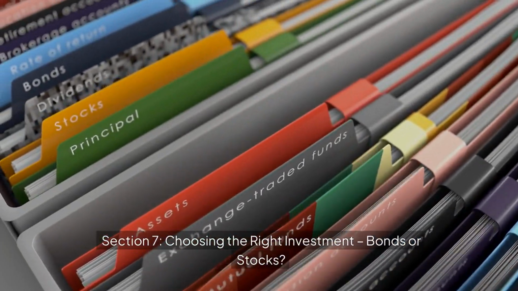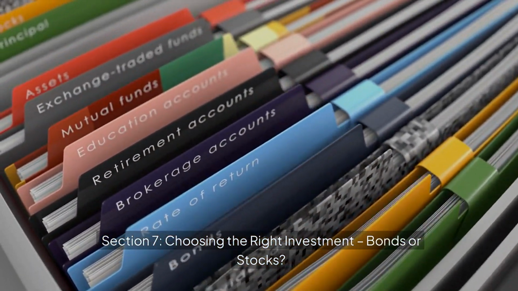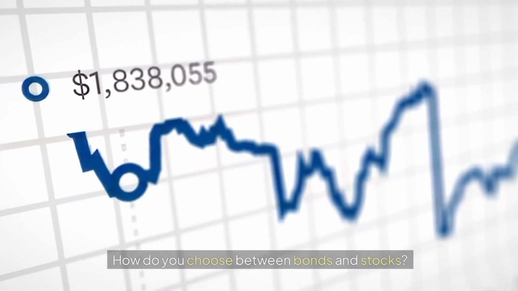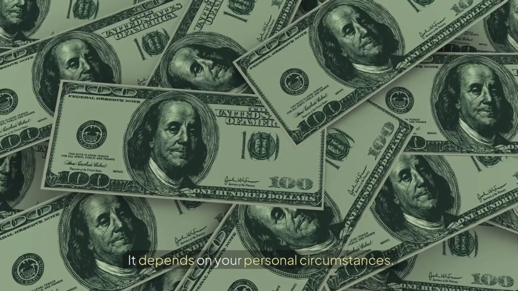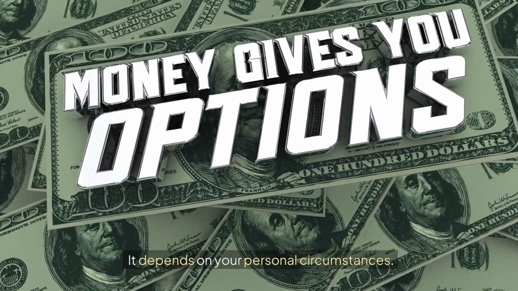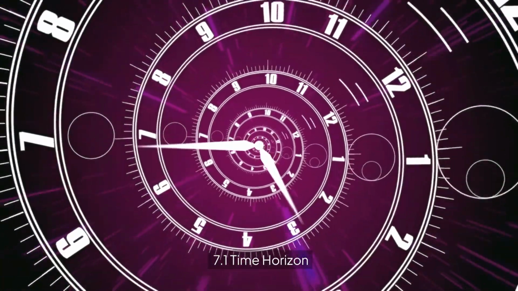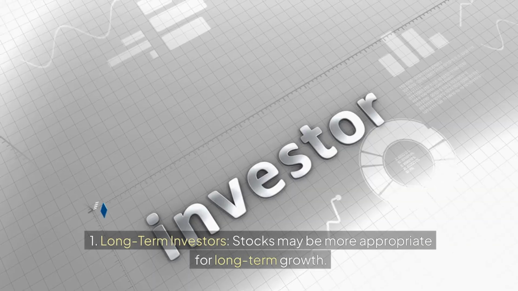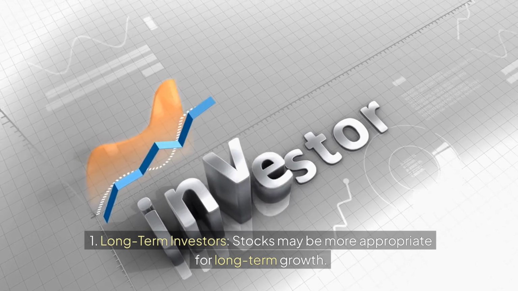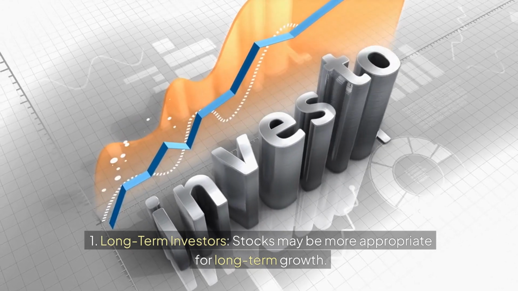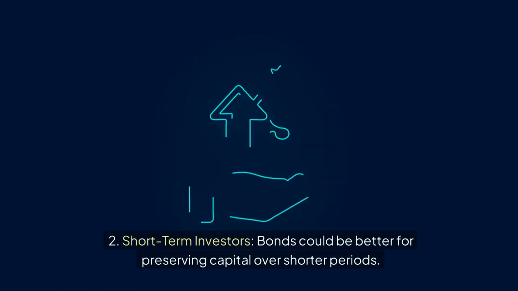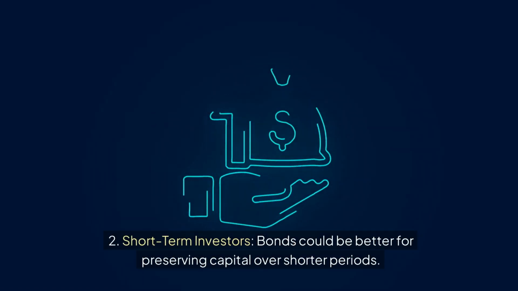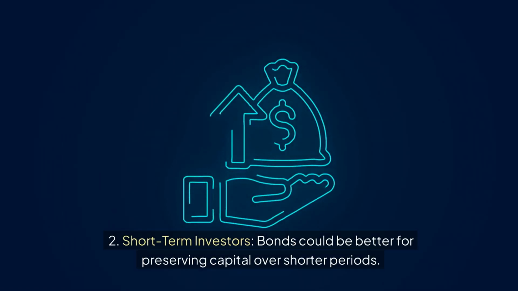Section 7. Choosing the right investment, bonds or stocks. How do you choose between bonds and stocks? It depends on your personal circumstances. 7.1 Time horizon. 1. Long-term investors. Stocks may be more appropriate for long-term growth. 2. Short-term investors. Bonds could be better for preserving capital over shorter periods.